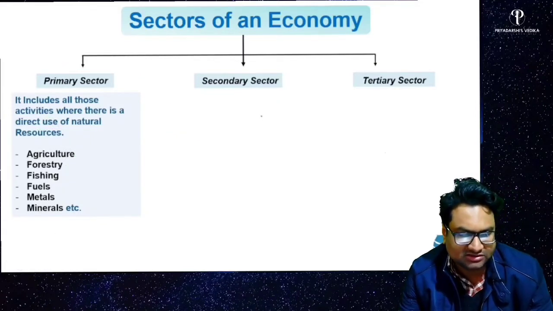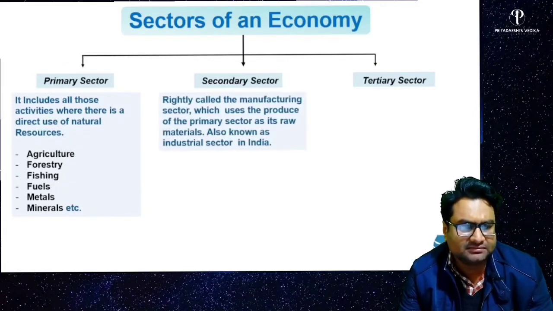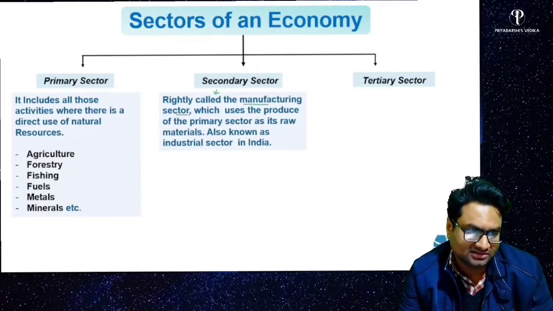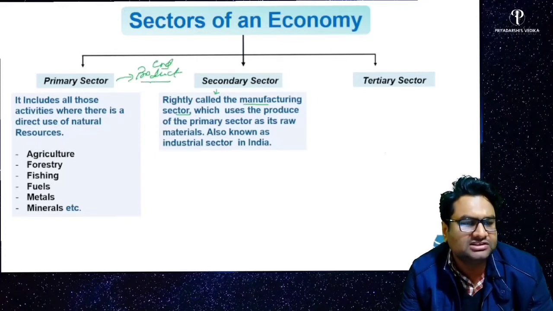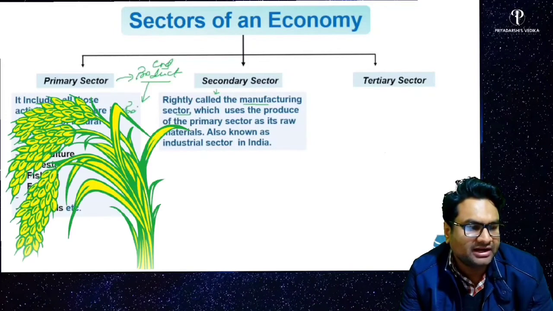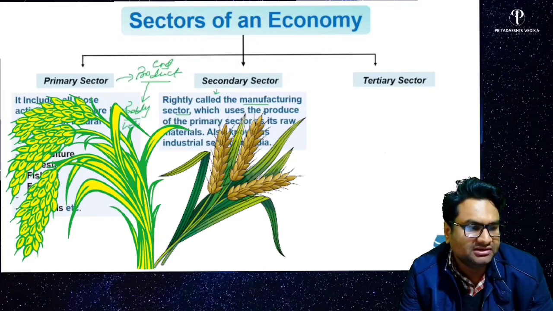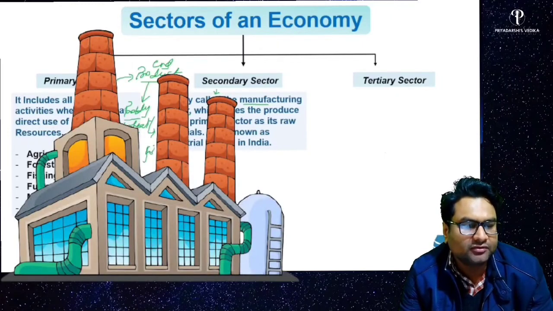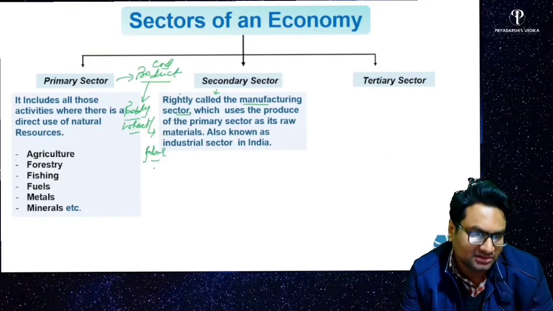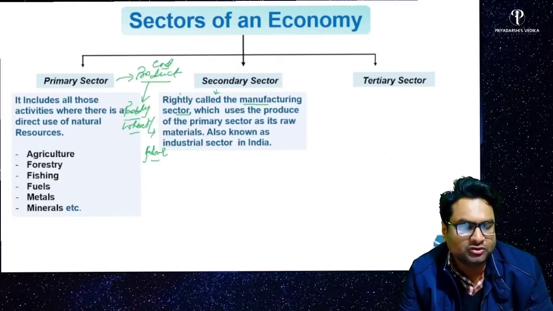Okay, and now let's come to secondary sector. This is secondary sector. It is rightly called the manufacturing sector, right? What happens? The end product of the primary sector, like a farmer producing paddy or wheat, will be used here in factories to make flour or other products which will be produced using the industrial equipments, right?